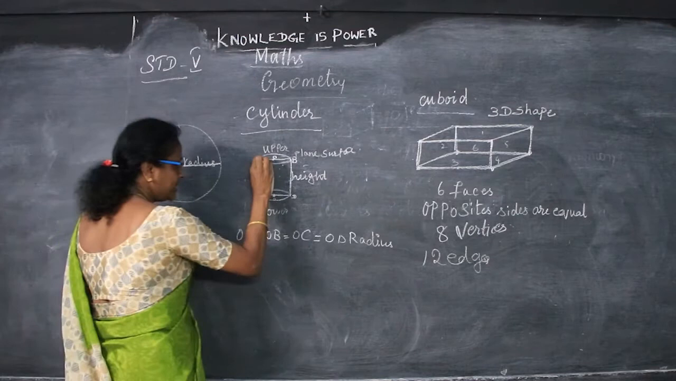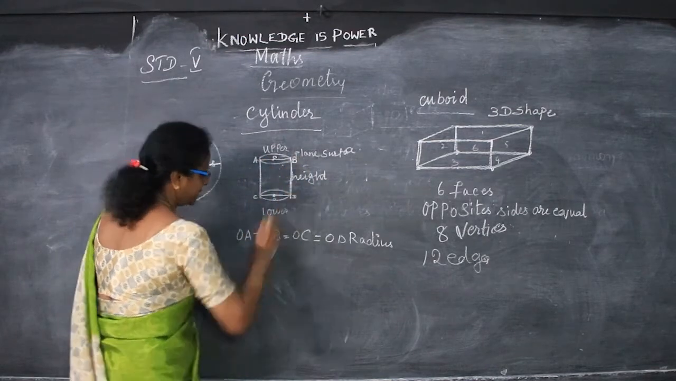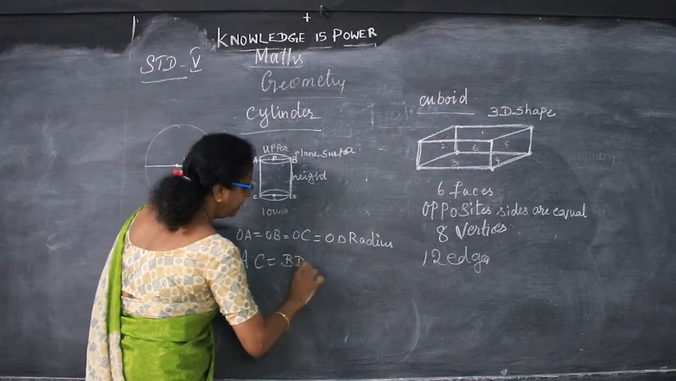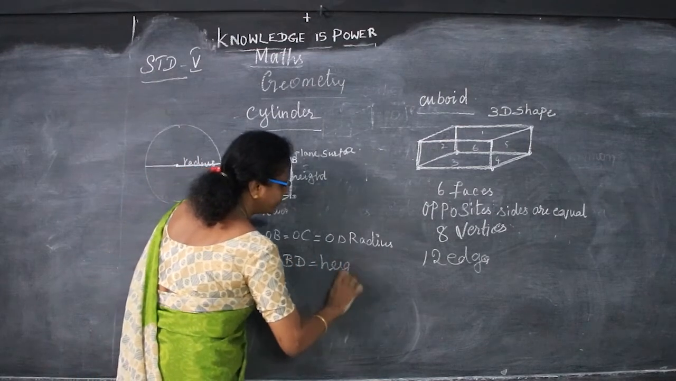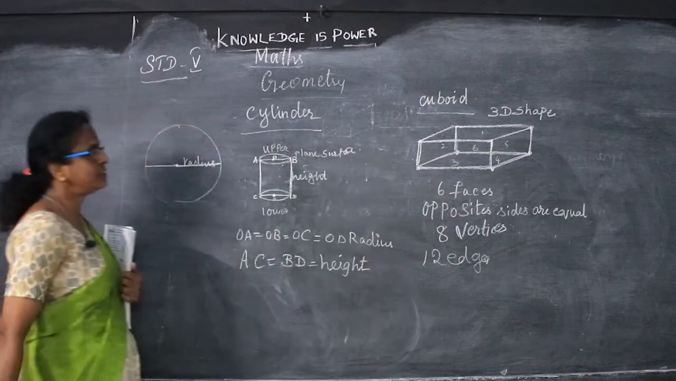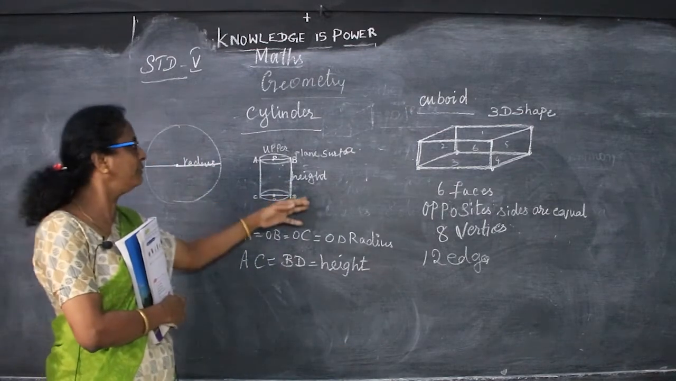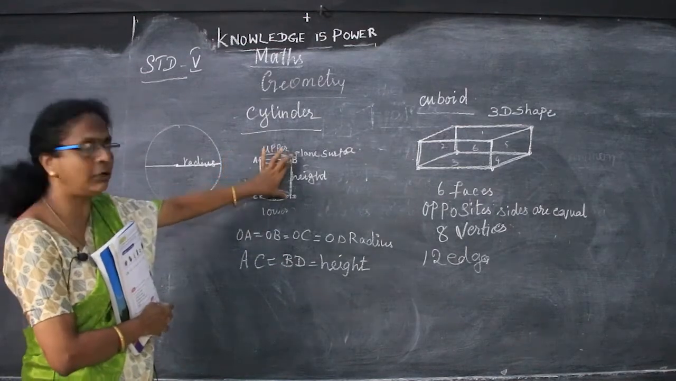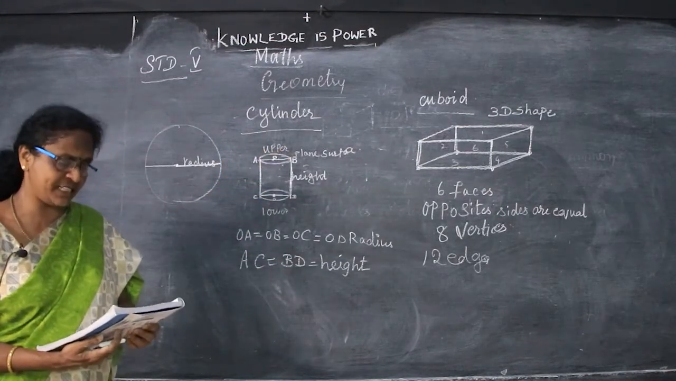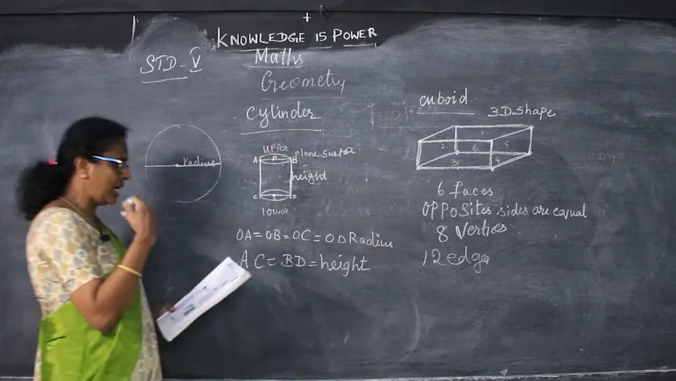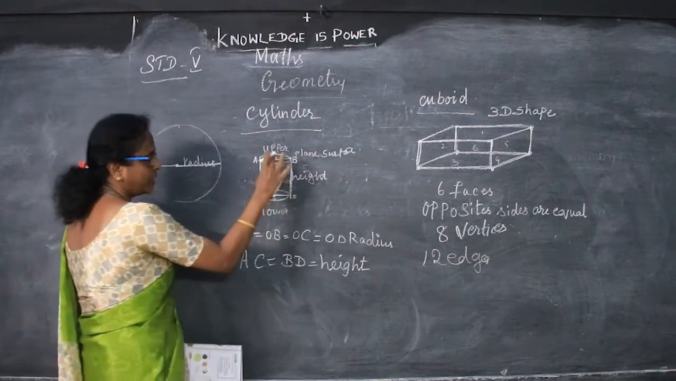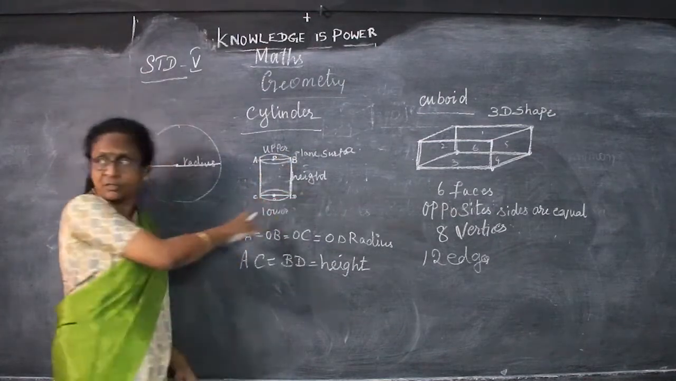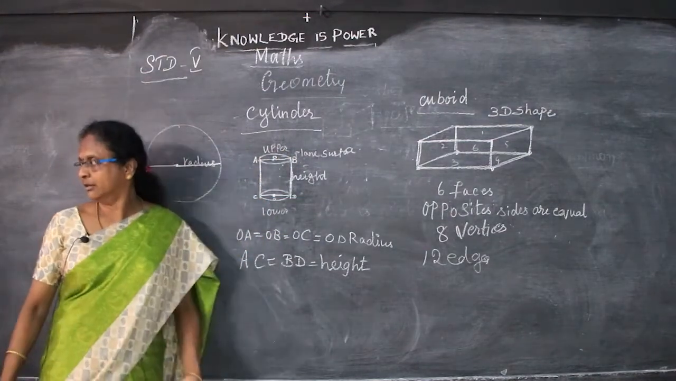And AC and BD is the height. As we have already seen in the 3-dimension pictures, they will have the height also. So this is the height AC, equal to BD. So height is the distance between the two bases. So the height is the distance between the two bases.